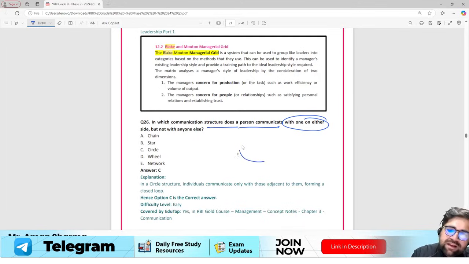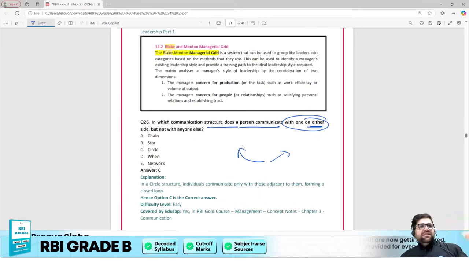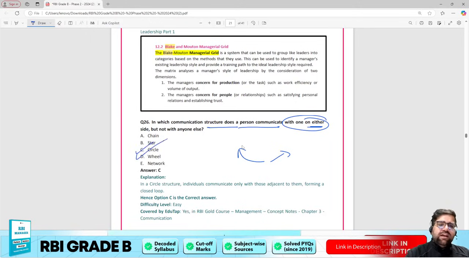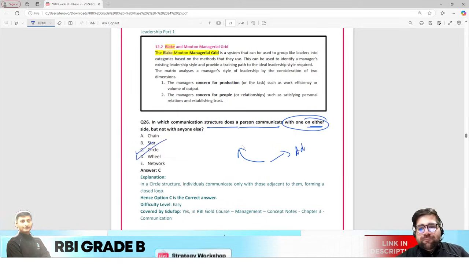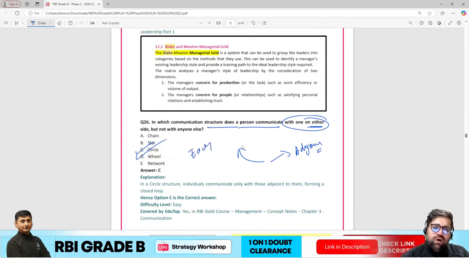So you communicate either to your left or to your right. "One on either side" basically means either I am communicating to my right or to my left. So that happens in your circle only. It is like adjoining. Cool. So according to me, this is also an easy question.